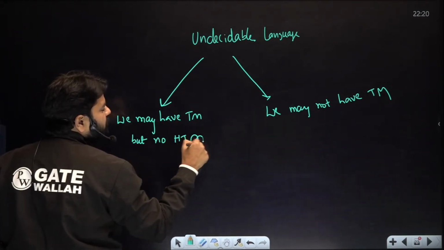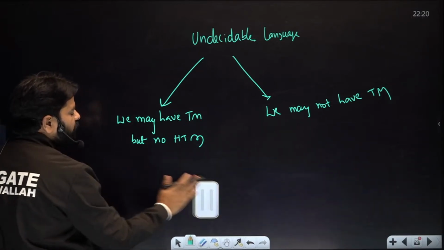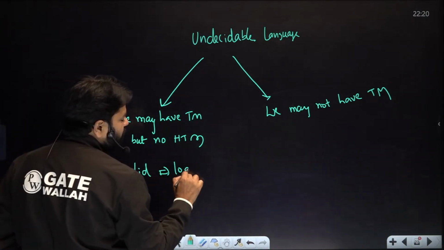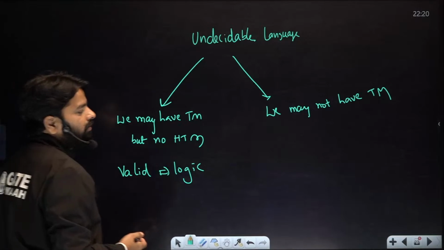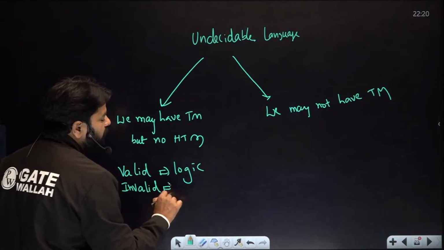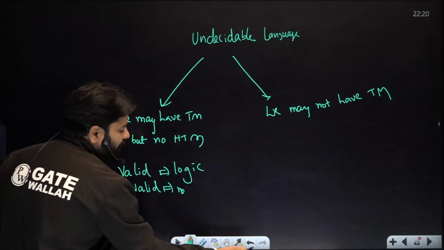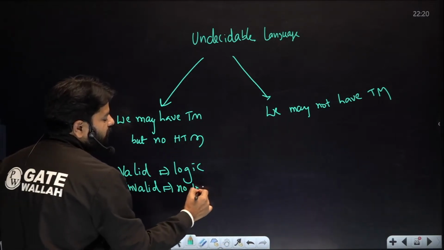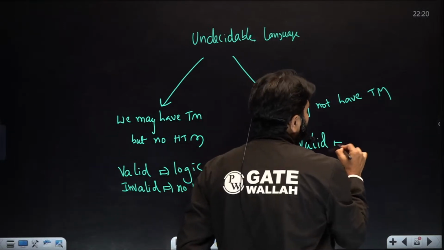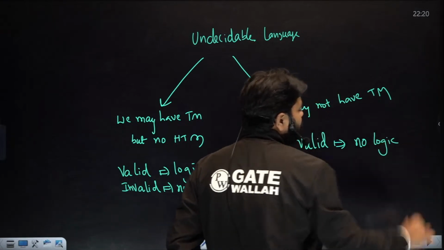What is the meaning of this? For valid strings, you will have a logic. See, you got a logic. And definitely we know for invalid strings, no logic, because you are saying undecidable. That's why this is restricted. Here only valid we will talk about, invalid we should not. That's enough.